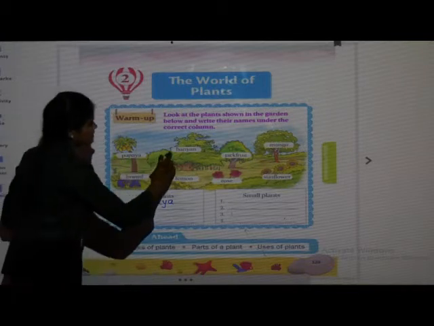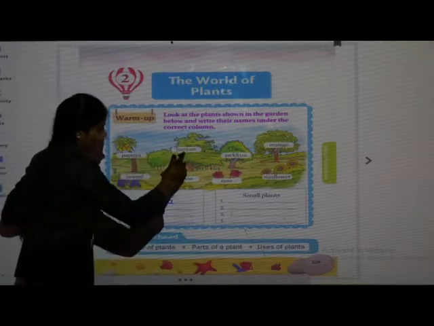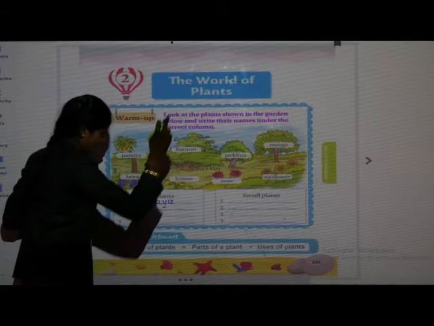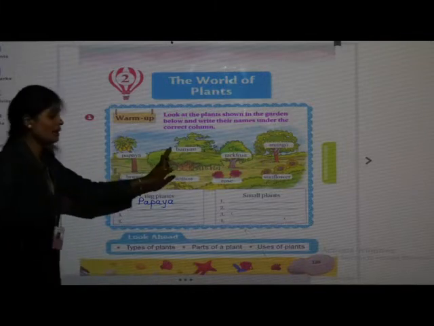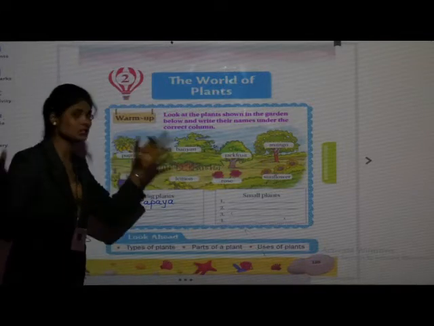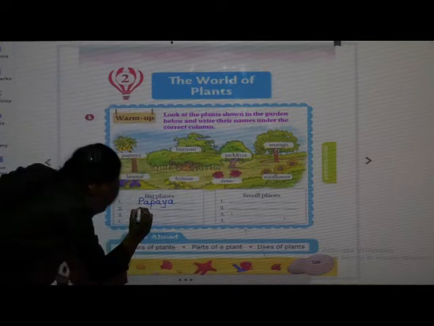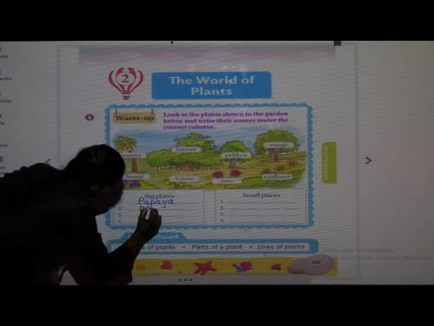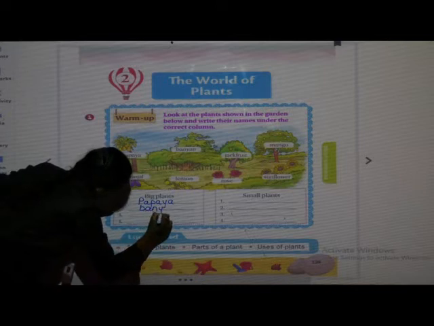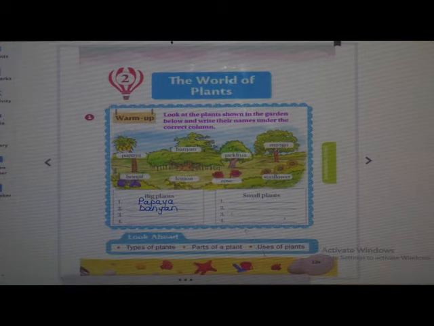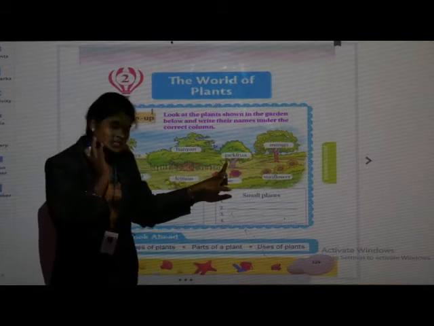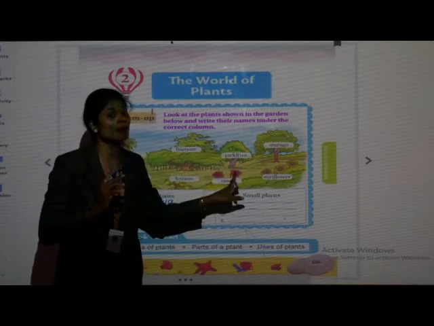Next, see, B-A-N-Y-A-N, banyan. Is banyan a big or small plant? Yes, it is big, not just big, it's a huge plant. Yes. So write here B-A-N-Y-A-N, banyan. Done. Next plant is jackfruit. So it is also a big plant.